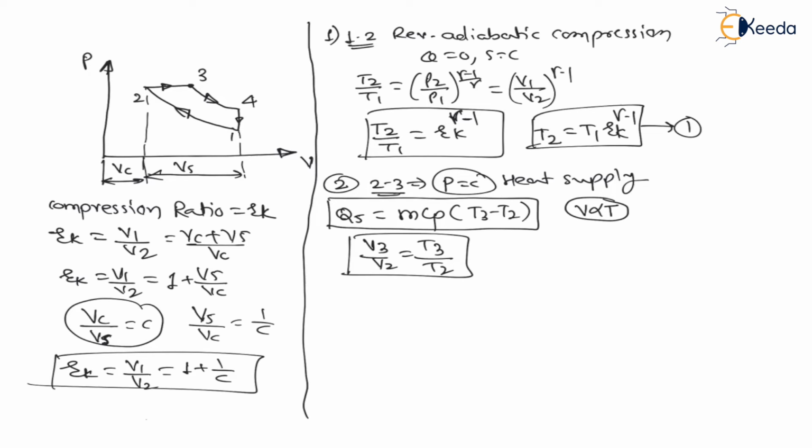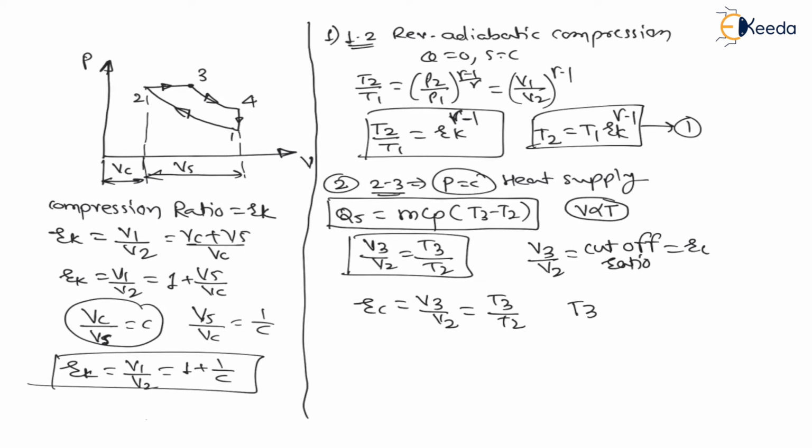And this V3 divided by V2 is called the cutoff ratio, because at 2 fuel supply started and at 3 fuel supply is cut off. Therefore this V3 divided by V2 is called the cutoff ratio, which is represented by RC. Therefore we can say RC, the cutoff ratio, V3 divided by V2 is nothing but T3 divided by T2. From this we can say T3, the temperature after heat addition, is equal to T2 into RC.